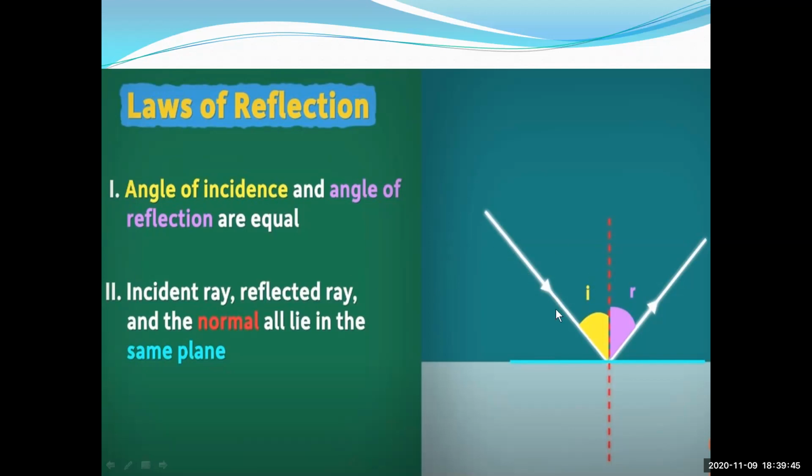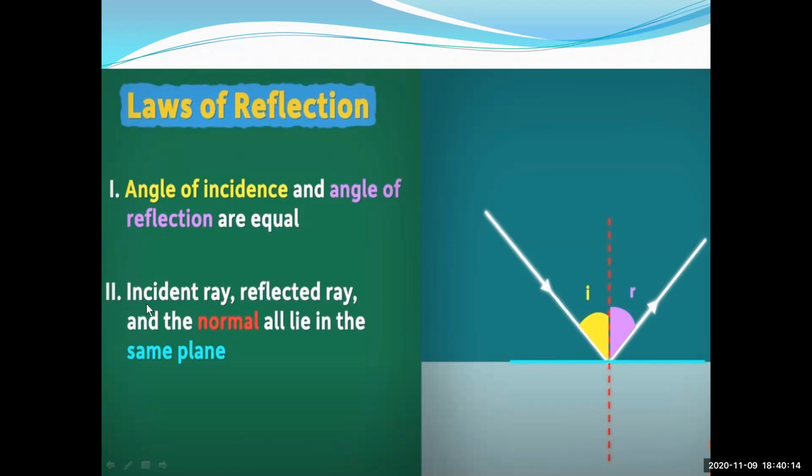The incident ray making an angle with the normal ray is called the angle of incidence. And the reflected ray making an angle with the normal is called the angle of reflection. Now we know that in the first law of reflection, the angle of incidence and the angle of reflection are both equal. Isn't it, students?